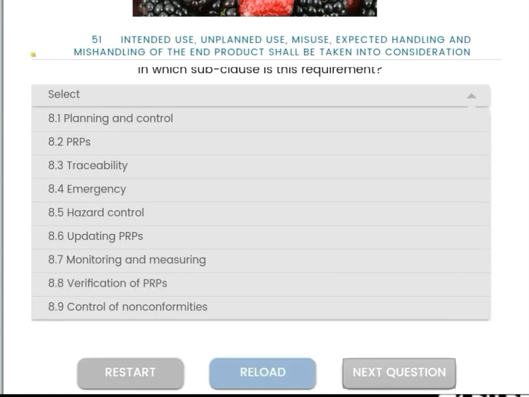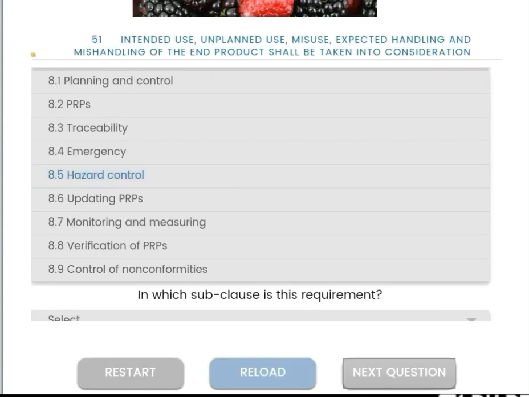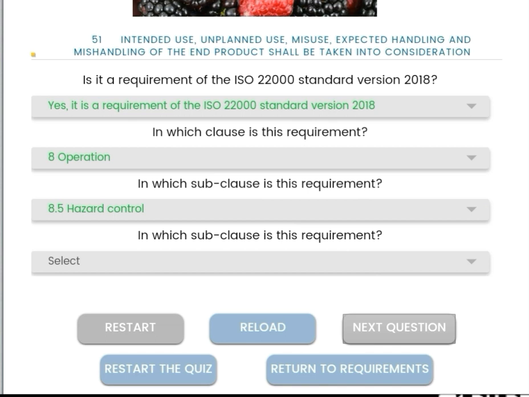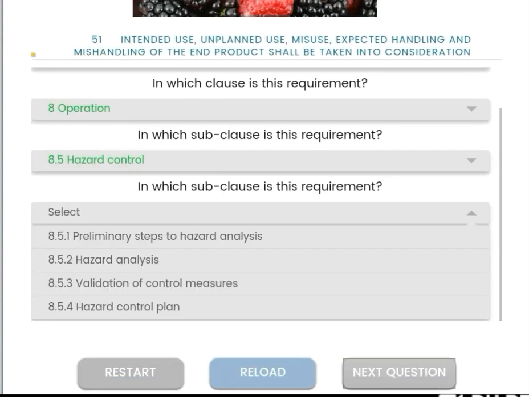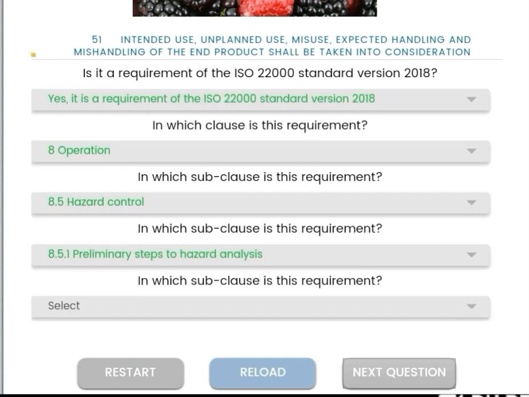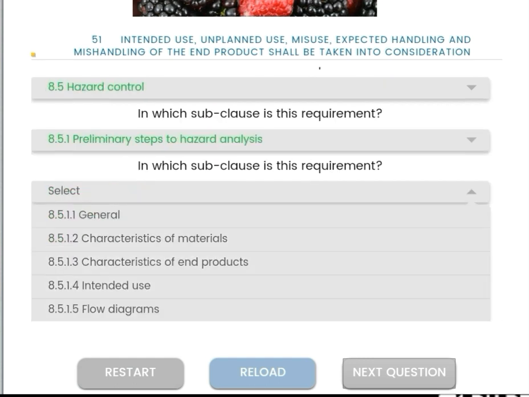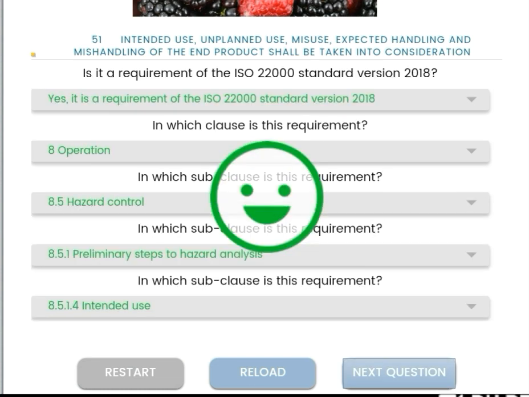Subclause is hazard control, and subclause is 8.5.1 preliminary steps to hazard analysis, and the subclause is intended use.